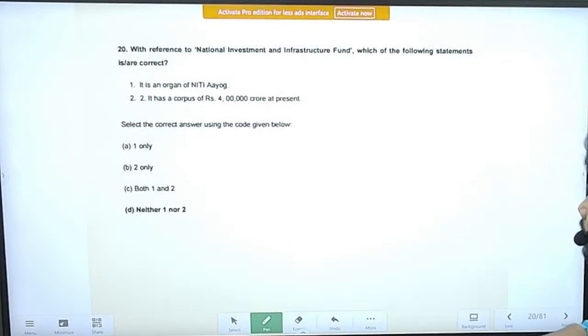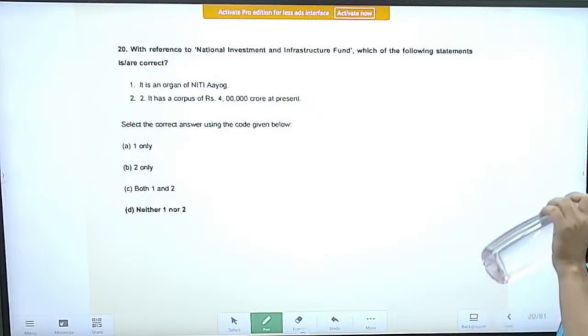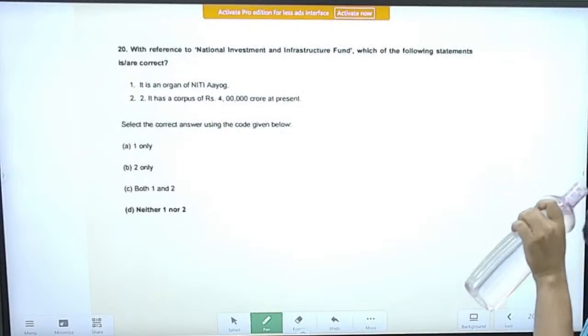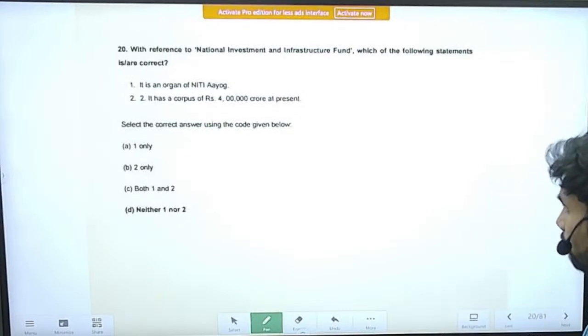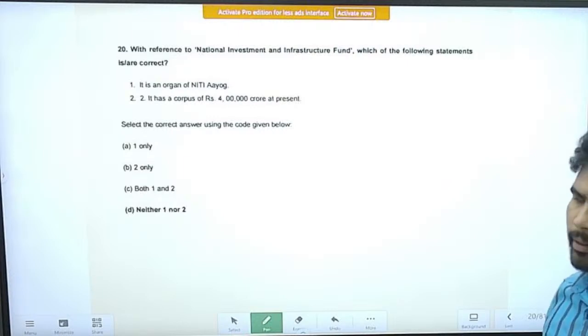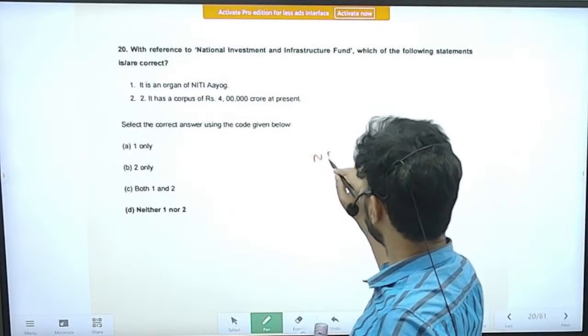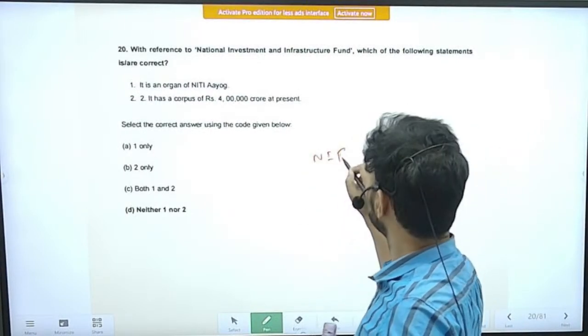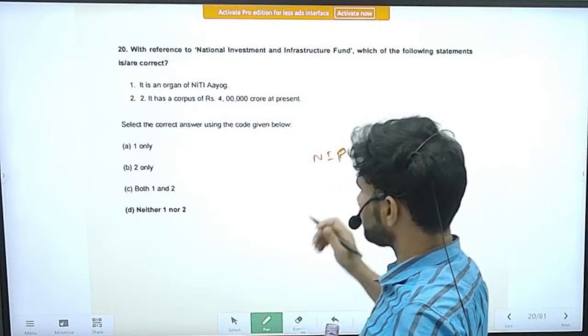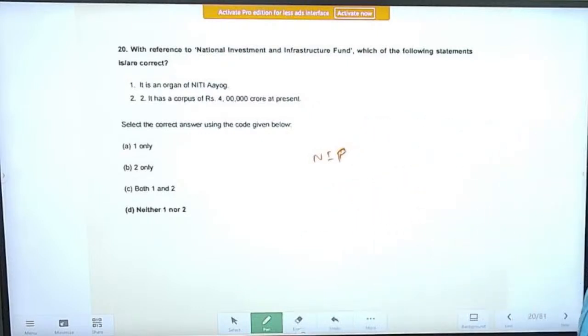With reference to the National Investment and Infrastructure Fund, NIIF, which of the following statements is correct? So right now we have two schemes similar to this one: the National Infrastructure Pipeline, and second, I think, monetization of assets.